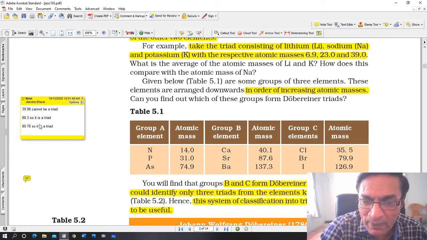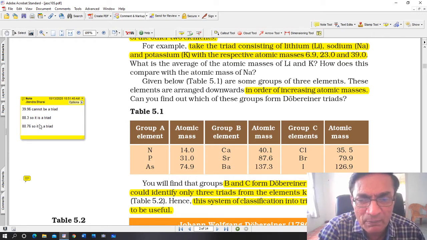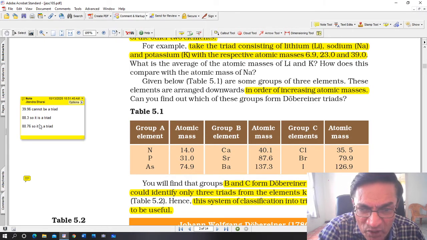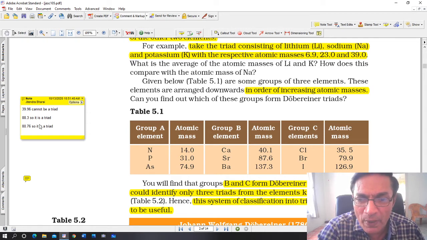But you can see the middle one is phosphorus. Phosphorus atomic mass is 31, which is very different from 39.96, which is almost 40. So that means the first one is not a triad. The 3 elements of group A, nitrogen, phosphorus and arsenic, don't form a triad.